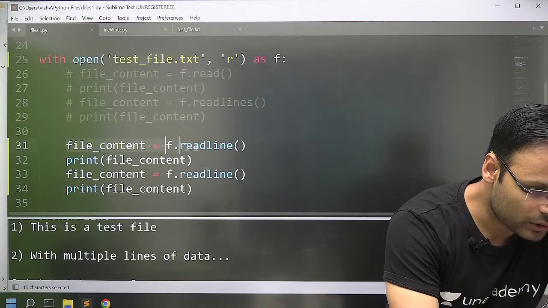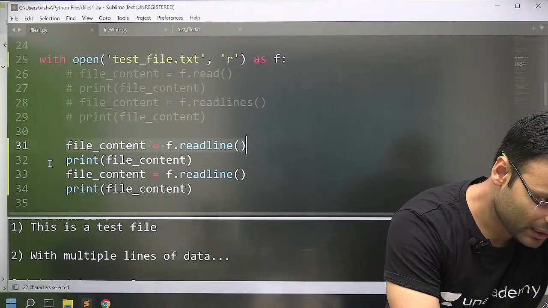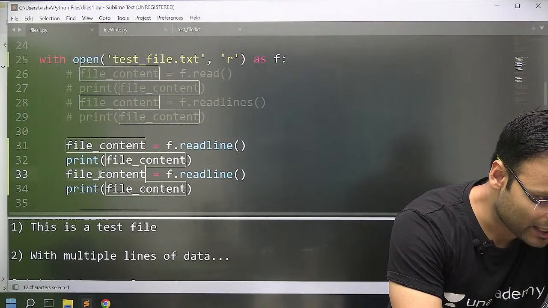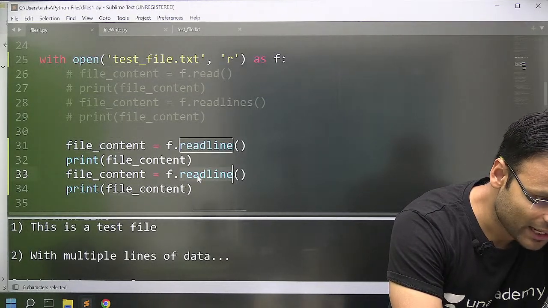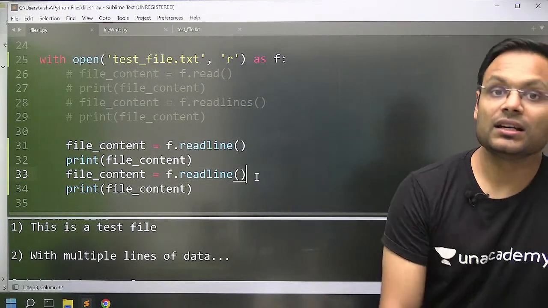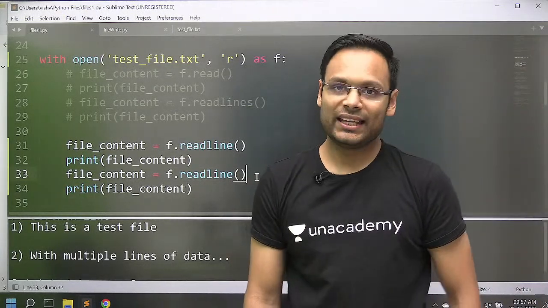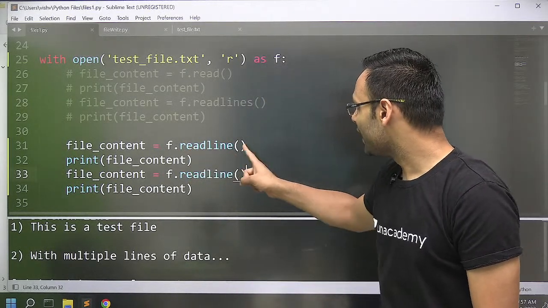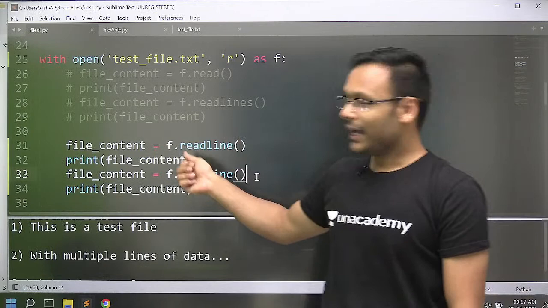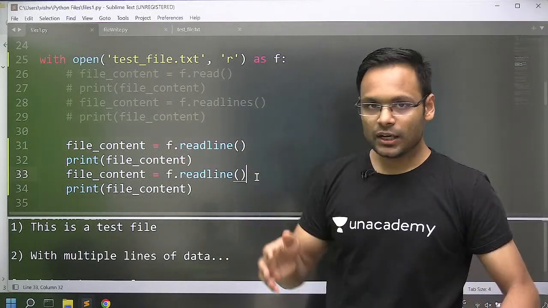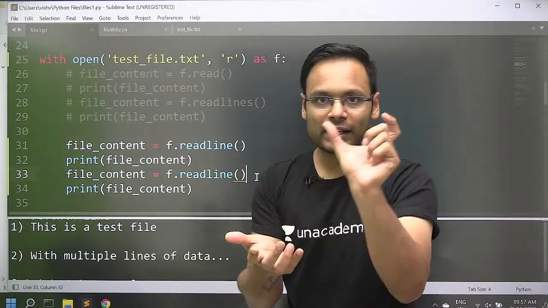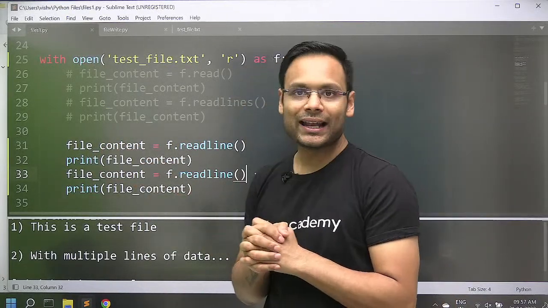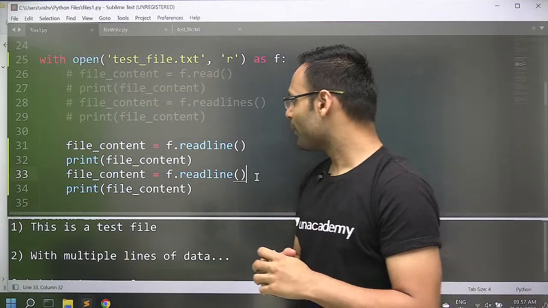First of all, I have tried to read a line, and I am trying to print it through the file content. Fine. Again, file content is equal to readline. It will read another line, not the same line. Why? You know why? What happens when you go with this readline method, f dot readline? The readline method will read the first line. After reading it, the content will be copied into file content. Fine. Returned it to file content.